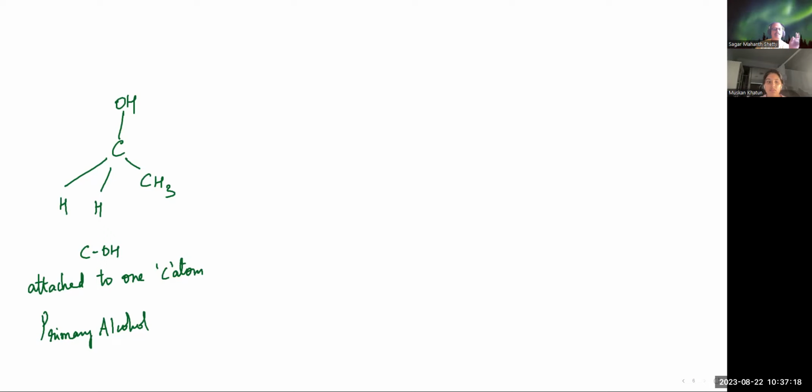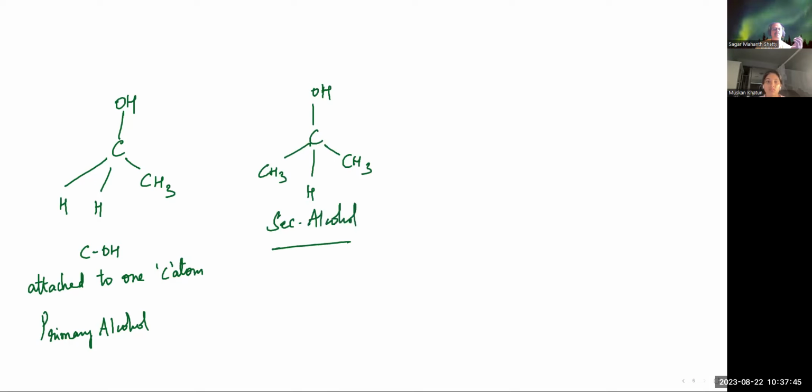So the example will be more or less the same, but here you'll have another CH3, and even here you'll have a CH3. So a secondary alcohol somewhat looks like this. If you look, the C and OH carbon is attached to two carbons.